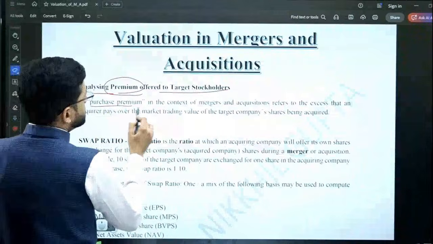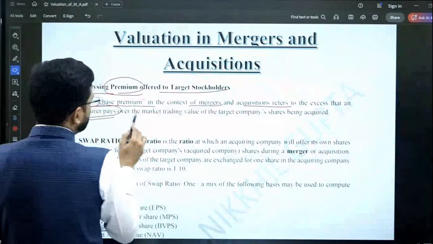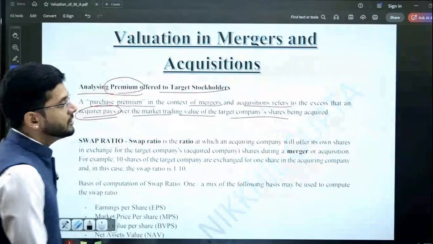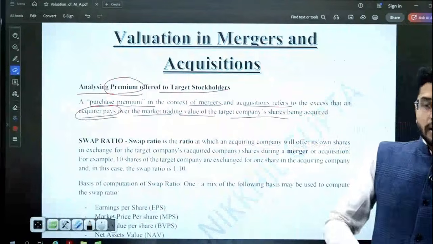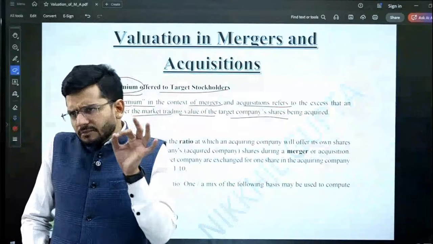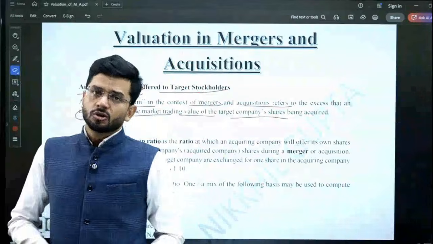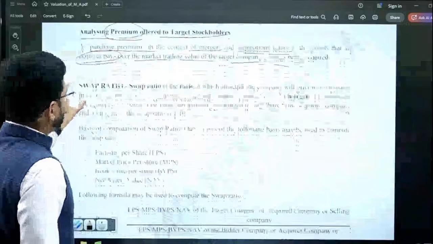So a purchase premium in the context of merger acquisition refers to the excess that the acquirer pays over the market trading value of the company's shares being acquired. So whatever company is being acquired, as compared to the market value, there's something extra which might be paid to the shareholders of that particular company. That is known as a premium to the stockholders.